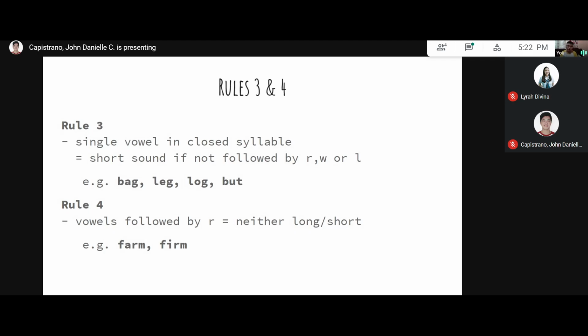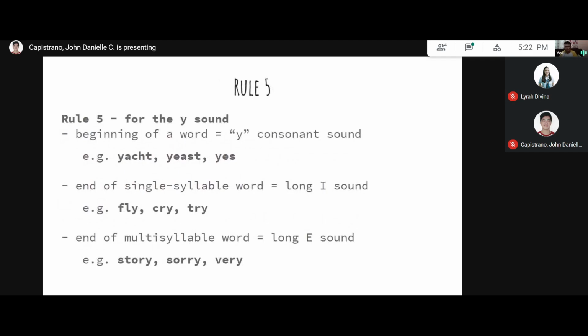Now, can you think of other words that fit this rule? For example, arm. Any vowel that's followed by R. That's right, door. Any other examples for Rule 4? Yes, that's a good example, Daniel, dorm. Shall we proceed to the next ones? I'm sure you're getting the rules already.